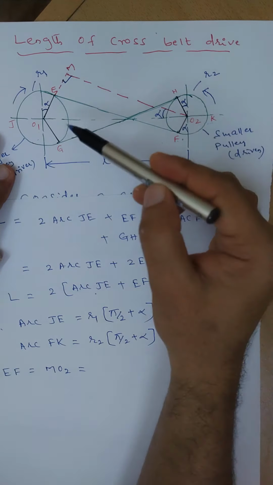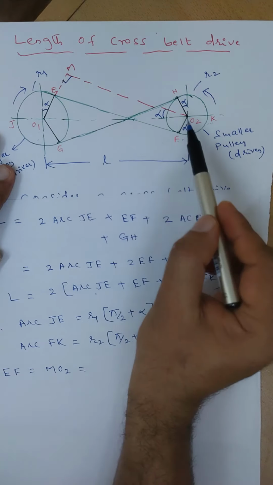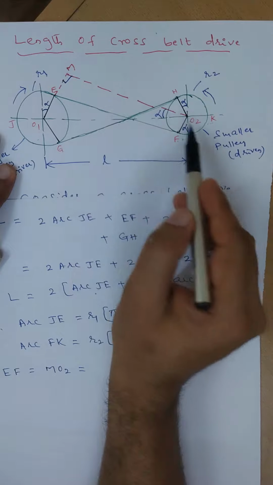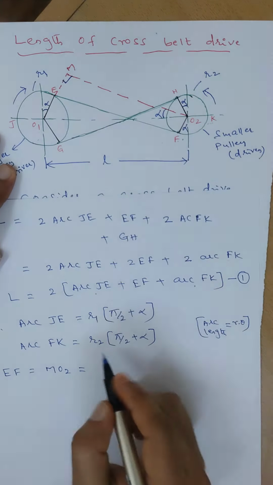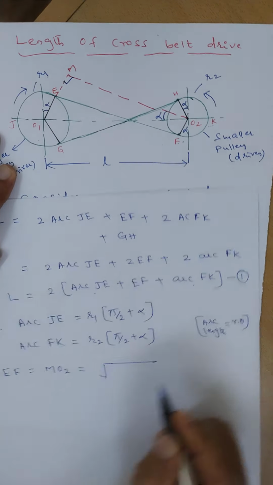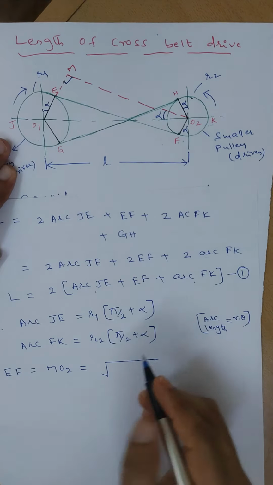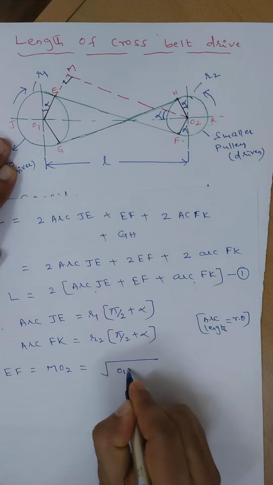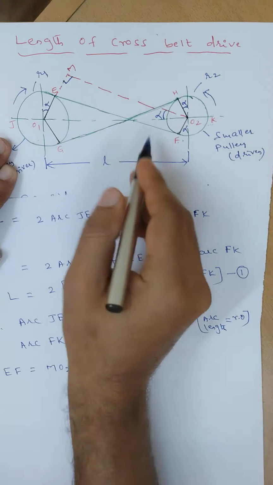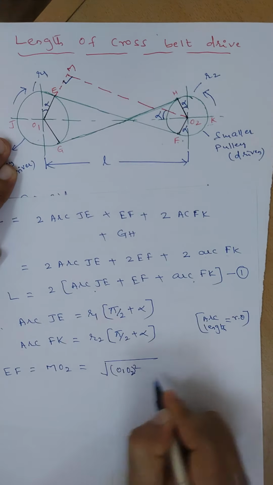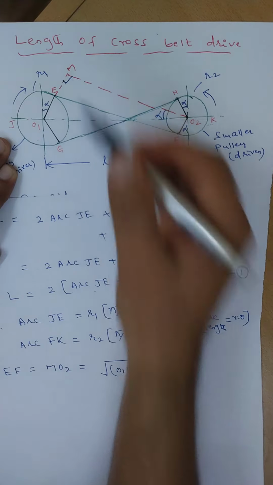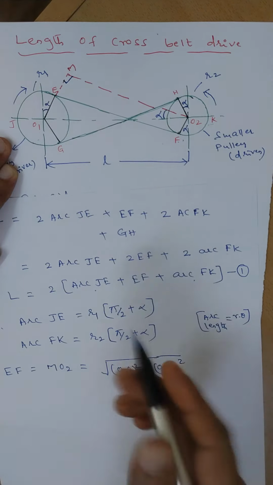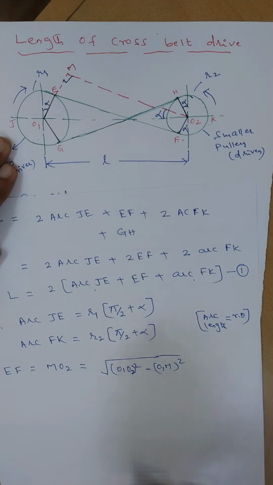Consider the right angle triangle O1, O2, M. From this, MO2 equal to square root of O1O2 square minus O1M square, right?